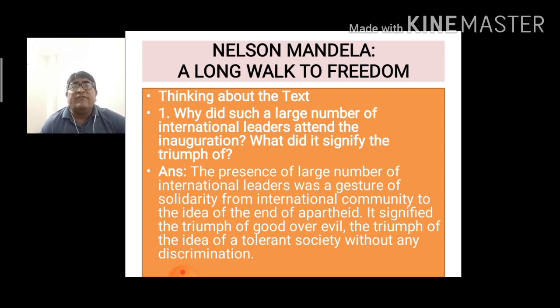This signified the triumph of good over evil, the triumph of the idea of a tolerant society without any discrimination.